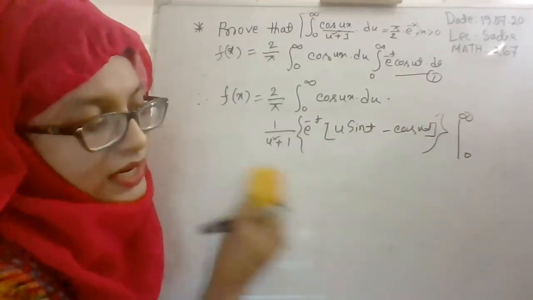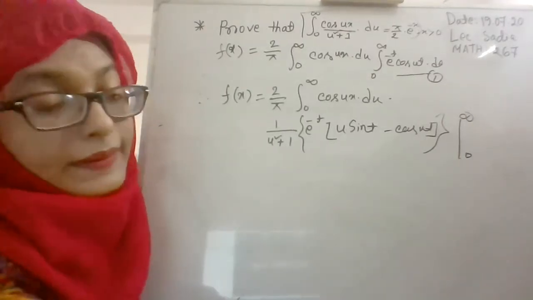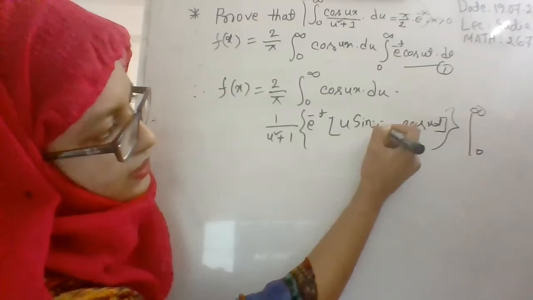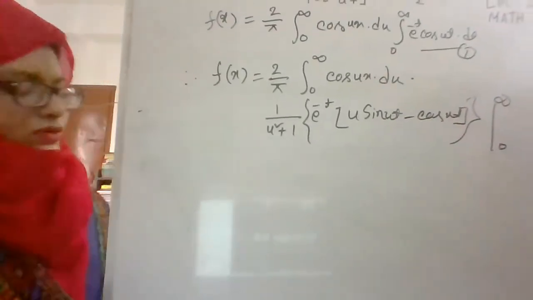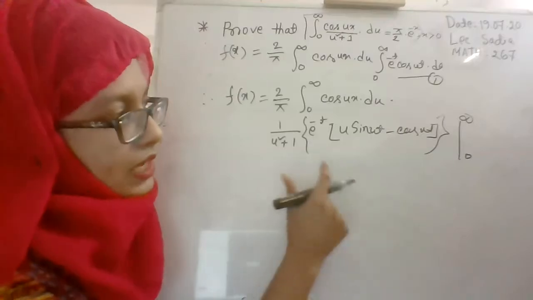Is there any problem understanding up to this part? Anyone, any problem? It will be u sine ut, yes. Now we will use the upper and lower limit. In this case, I represents the second part of equation 1.